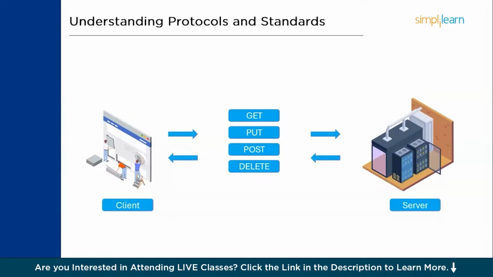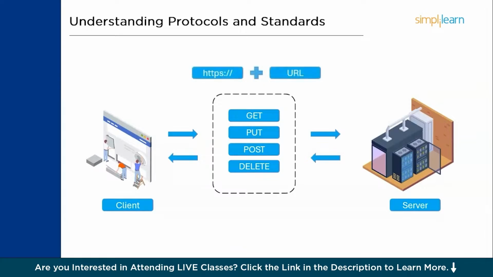But if you are connecting to multiple servers, you might require different protocols every single time. This can be a combination of two parts, HTTP and the URL that you're trying to connect to, right?